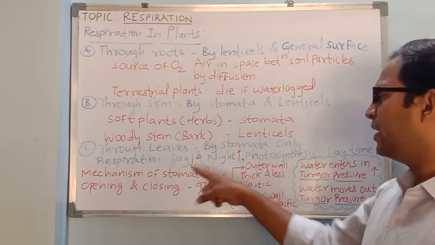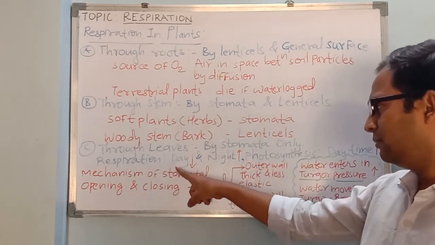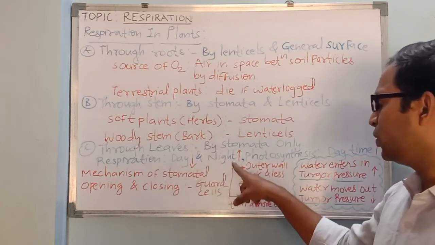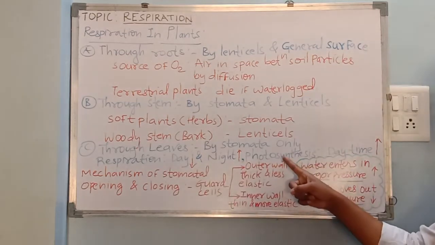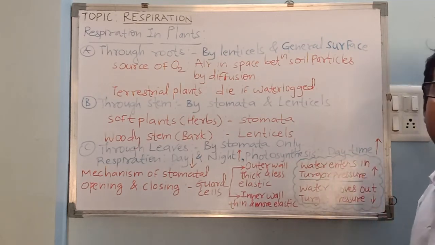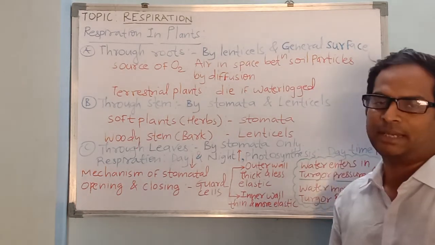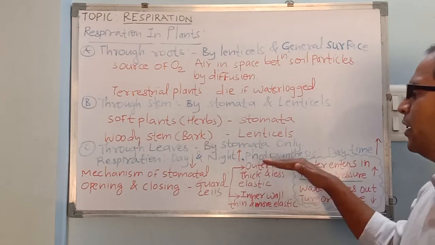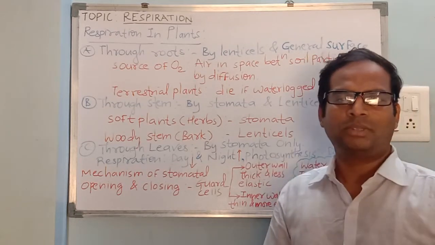So when you talk about the rate, respiration is usually slow during daytime and fast during night time. But when it comes to photosynthesis, photosynthesis is greater or faster during daytime and it is almost absent or stopped during night time, right?